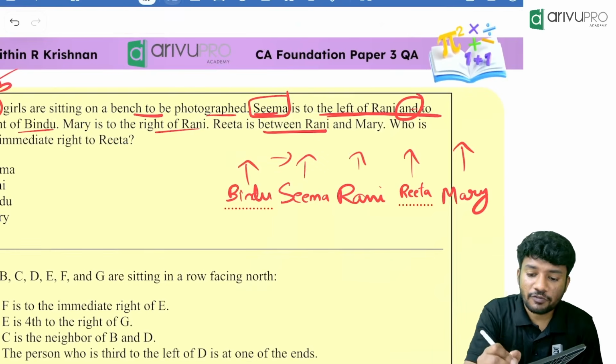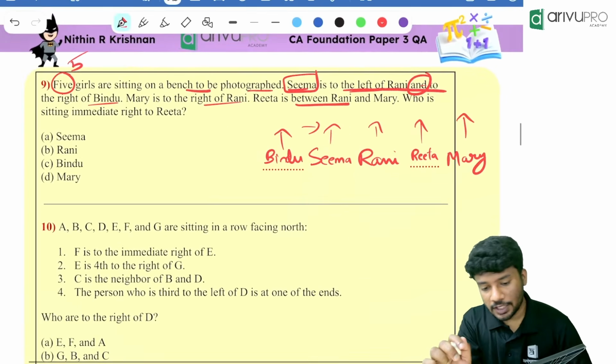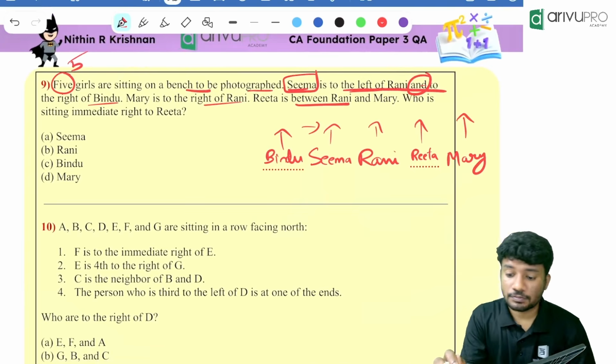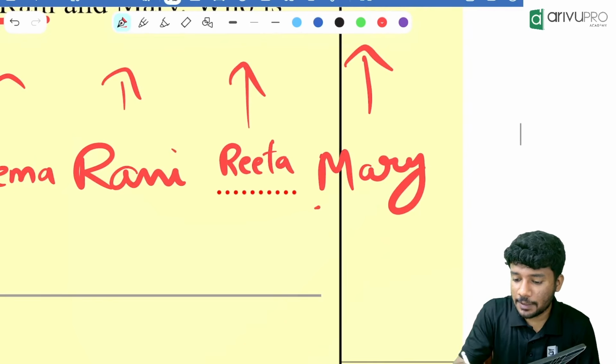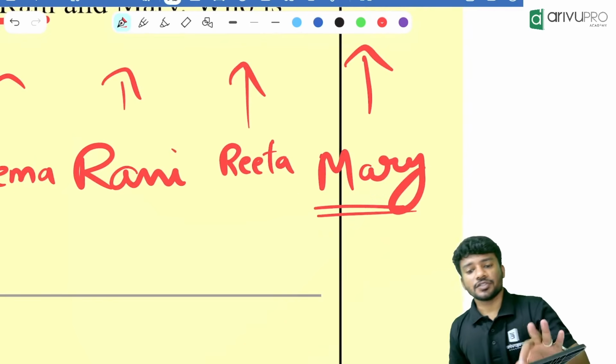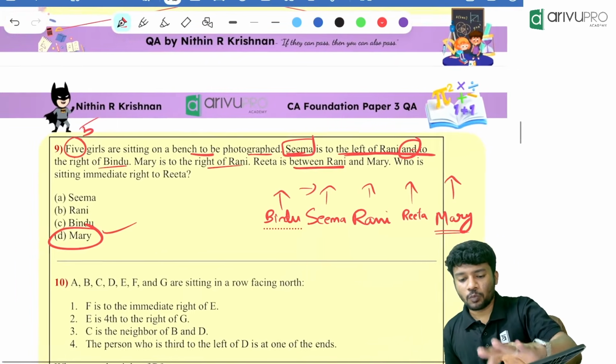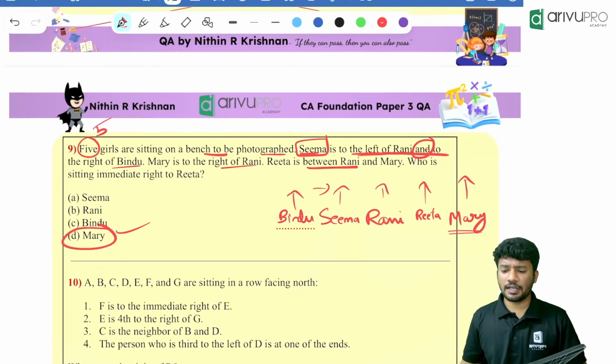Perfect. Now my first question. Who is sitting immediate right of Rita? Mary. Option D is your answer. Understood, people? Now my next question. Who is sitting immediate left of Seema?